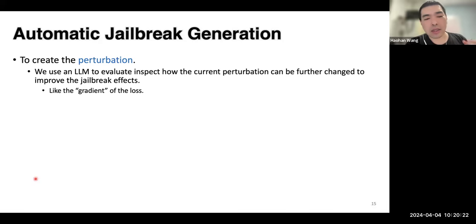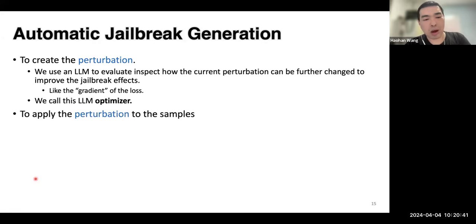And intuitively, it's like an optimization process of a neural network. So it's like the model trying to study the gradient of the current loss. As a result, we call this large language model the optimizer, the part of the team aimed at creating jailbreaks to do the job.